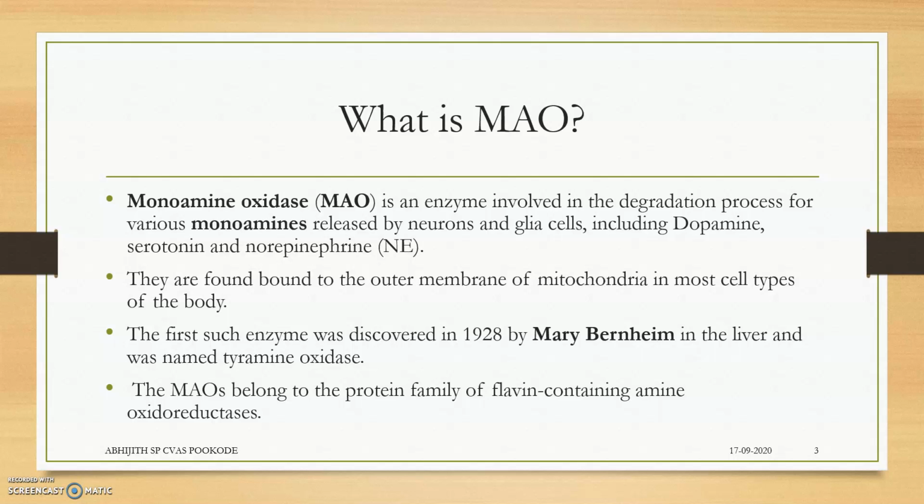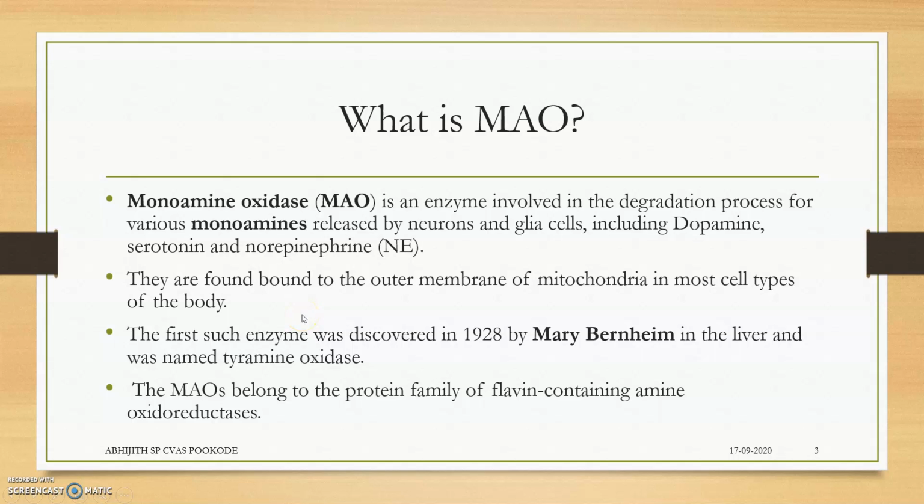So what is MAO? It's an enzyme, monoamine oxidase, involved in the degradation process of various monoamines, released by neurons and glial cells, which is involved in degradation of dopamine, serotonin, and norepinephrine. Actually, they are found bound to the outer membrane of mitochondria in most cell types of the body.